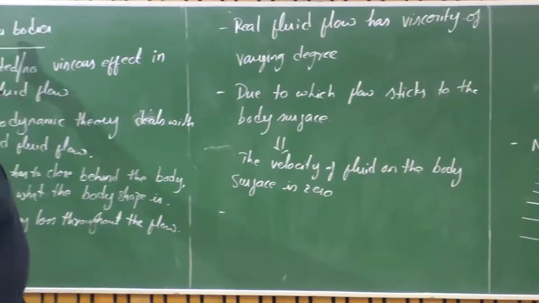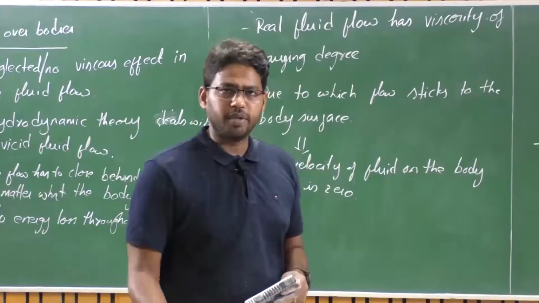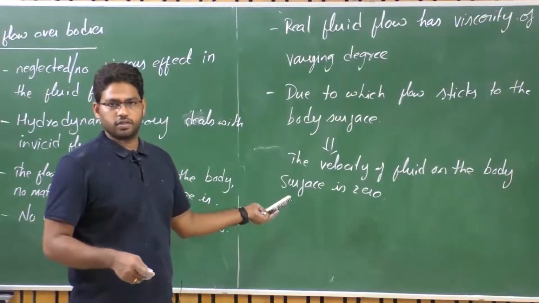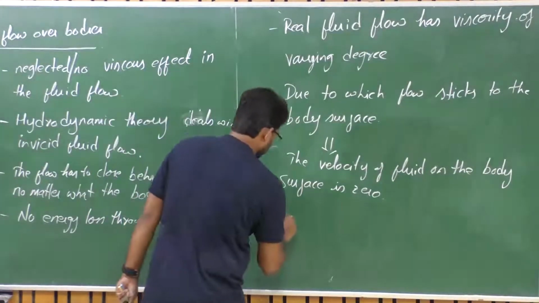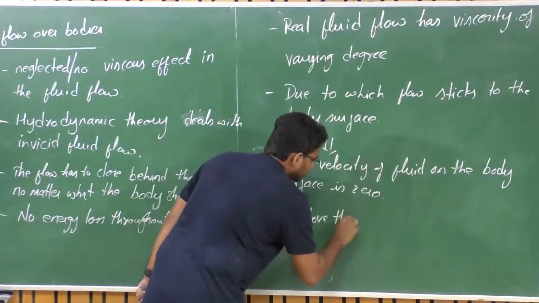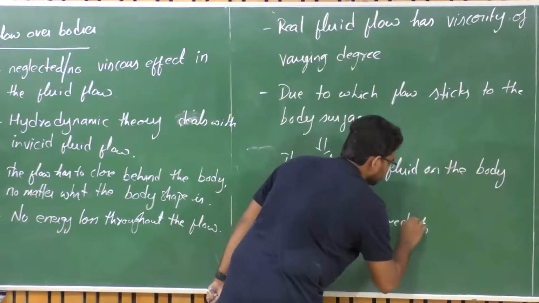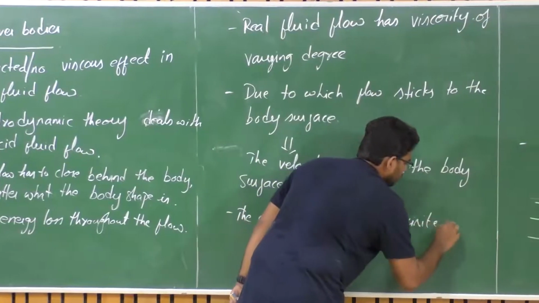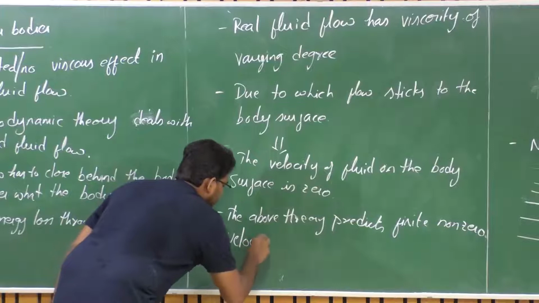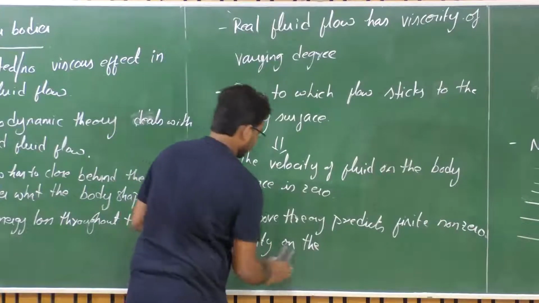So this is in contradiction to ideal flow theory, which predicts that the velocity of the flow on the body surface can be equal to or more than the free stream velocity, right? So the aforementioned theory predicts finite, non-zero velocity of the fluid on the body surface.